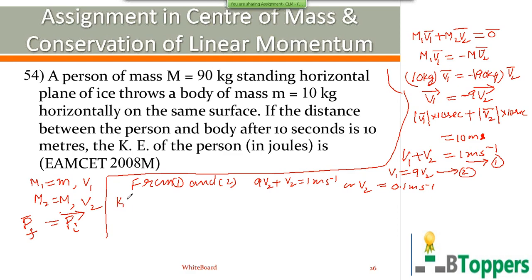So the kinetic energy of the person of mass capital M will be half M V2 square. That is half into capital M equal to 90 kg into V2 equal to 0.1 meter per second, or 10 power minus 1 meter per second.